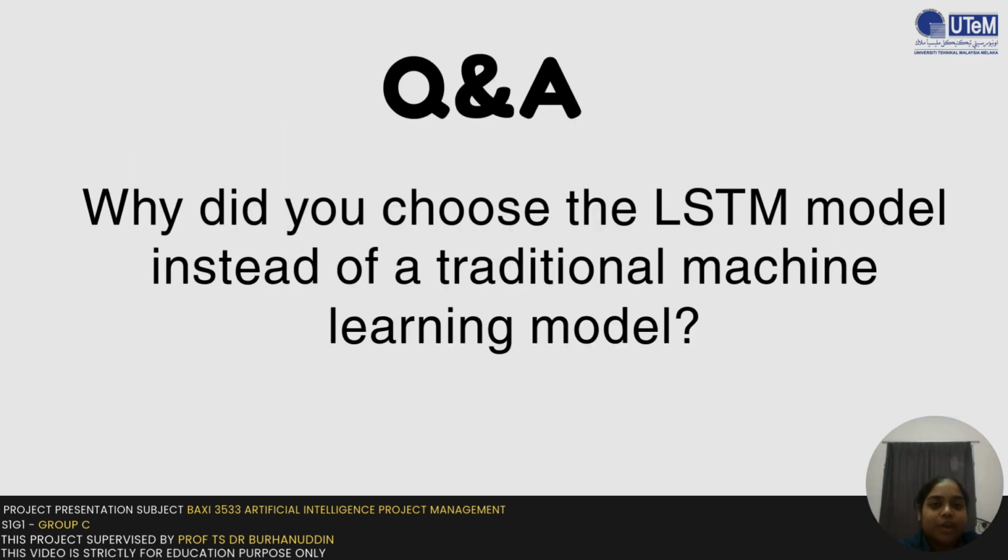Okay, for the Q&A section: why did you choose the LSTM model instead of a traditional machine learning model? To answer this question, LSTM was chosen because air quality data is time series data that depends on past values. Unlike traditional machine learning models, LSTM can remember long-term patterns and trends over time, which makes it more suitable for predicting future CO levels accurately. That's all. Thank you.